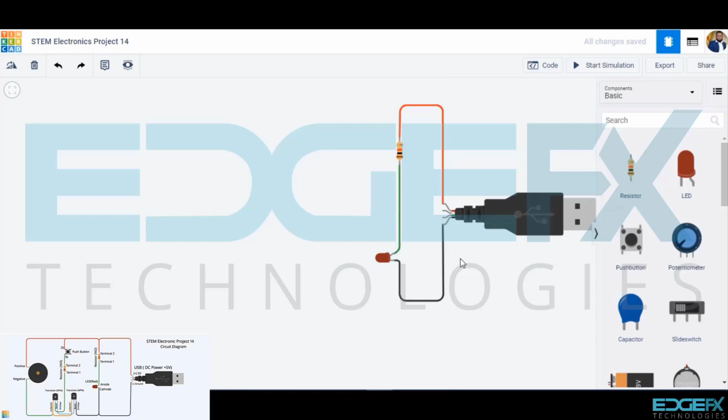We will now complete the rest of the circuit, for which we shall draw the push button, transistors, NPN, resistor of value 1 kilo ohms, and the buzzer from the component library, and wire them as follows.